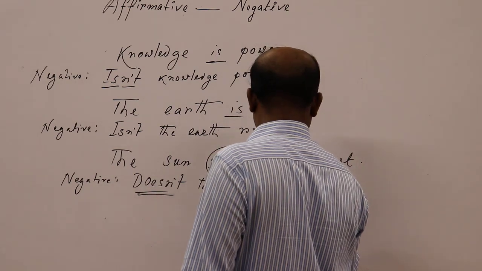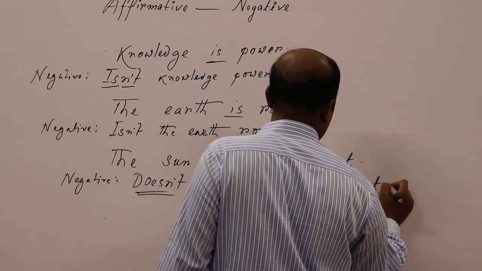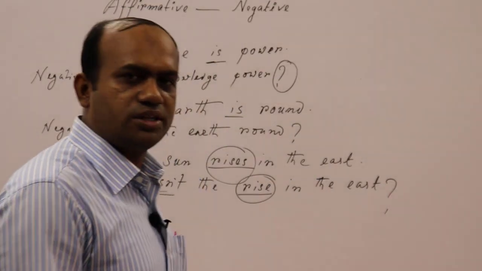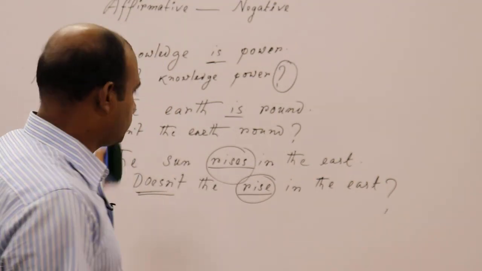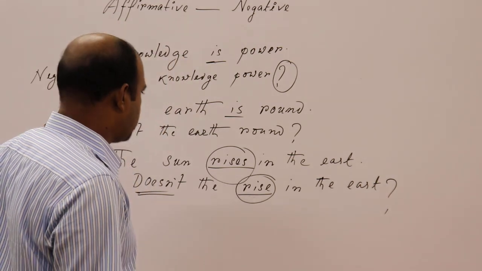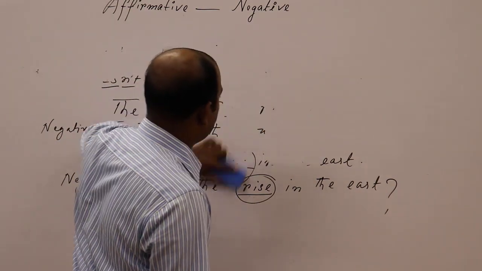Doesn't the sun rise in the east? This is the way, by following this method, you can transform so many sentences from affirmative into negative.